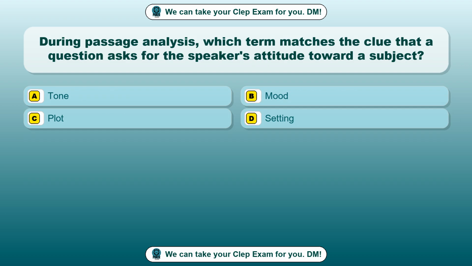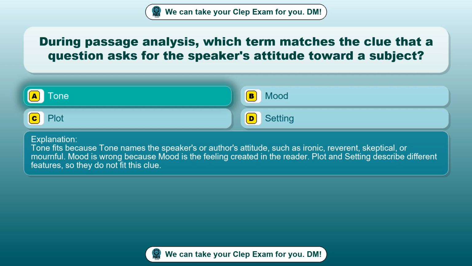Question 91. During passage analysis, which term matches the clue that a question asks for the speaker's attitude toward a subject? Option A, tone. Option B, mood. Option C, plot. Option D, setting. The correct answer is option A, tone.